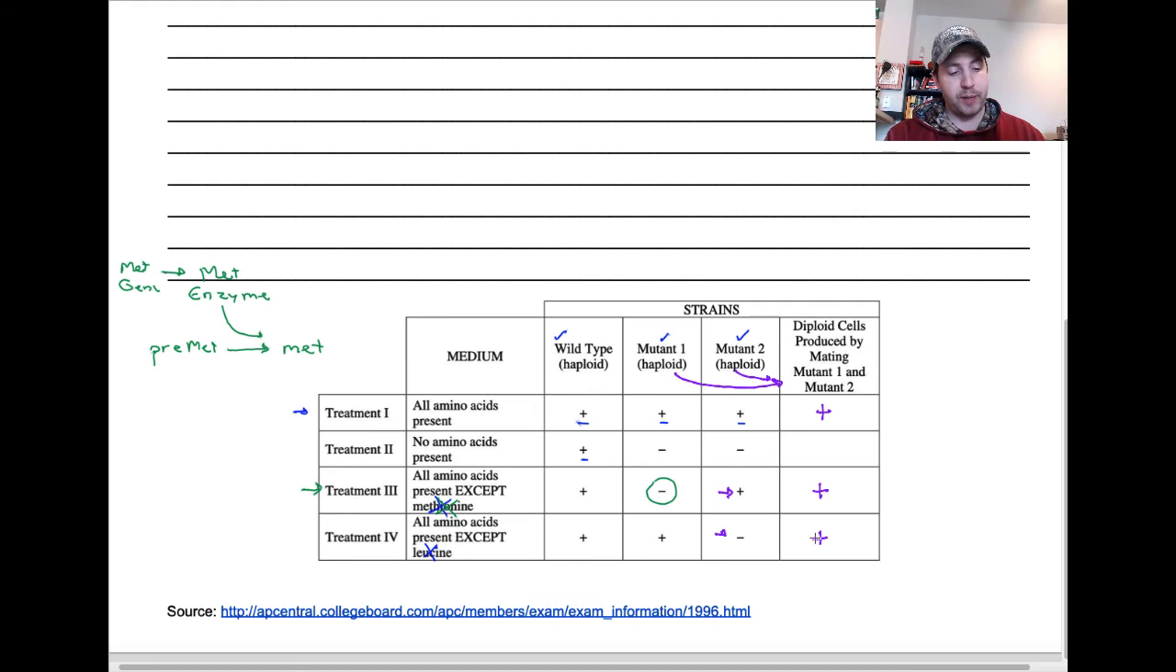And lastly, coming back to treatment number 2, if we don't provide any amino acids, everything here has shown us that mutant 1 and mutant 2 have had all the right enzymes or the genes to create the enzymes to make the right amino acids, except for a single mutation in each. And because each of those cover up the other's mutation, if we don't provide them with any amino acids, they should still be able to grow as well. So we would expect to see growth in all 4 particular treatment conditions. And that answers part C for us.